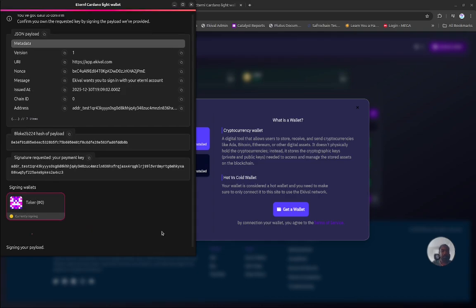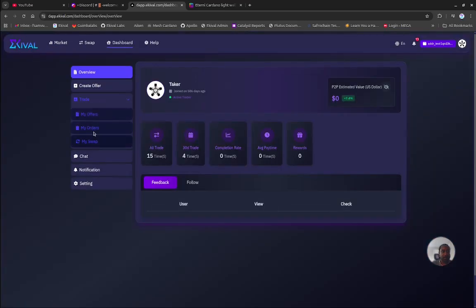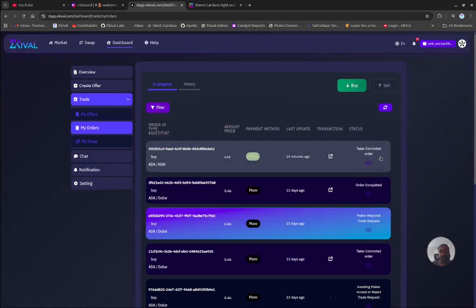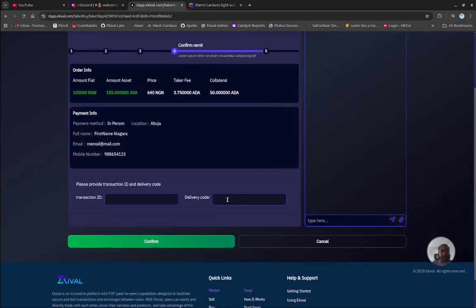I'm logging into the taker's profile, trade orders. This is the one to which I committed. I handed over the 100,000 naira. I received the delivery code, which I have to paste, and then I can put in my transaction IDs in case I gave out a mobile money transaction or some other bank transfer, but it's cash or validated cash. We will also integrate mobile money, but in this case I could have a transaction ID. Anything will do here. Not important in this case because it's cash, so assume we get 100,000 in cash, and confirm.